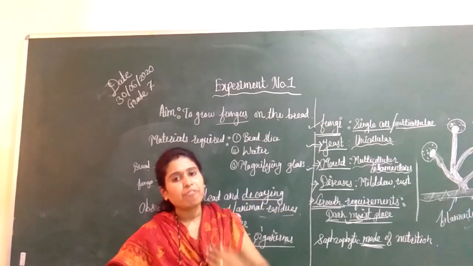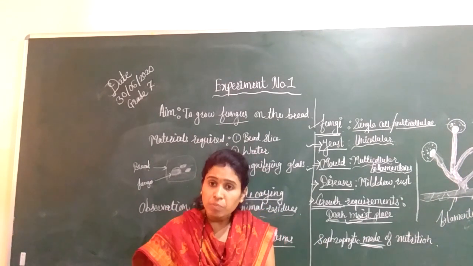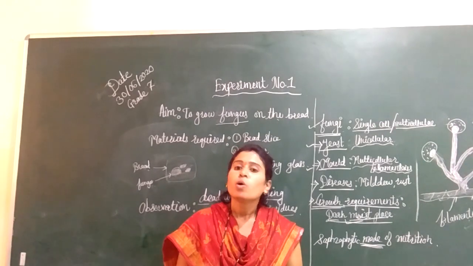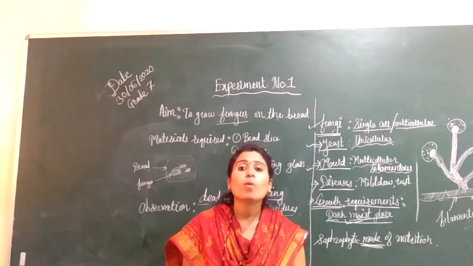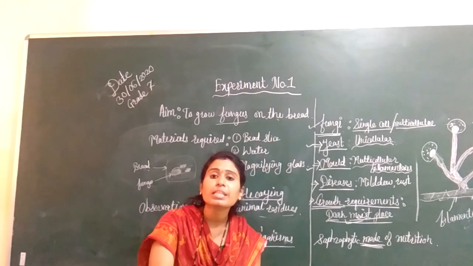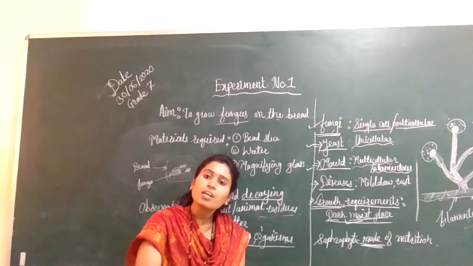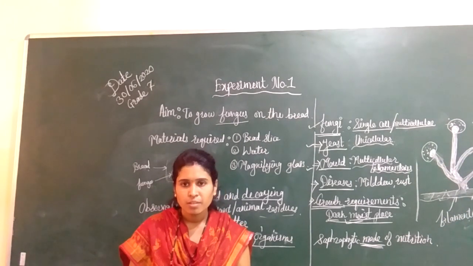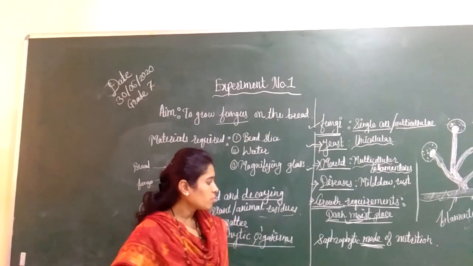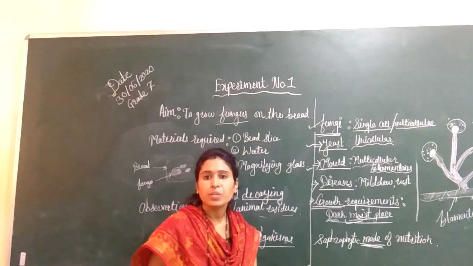Whenever fungi grow on dead, decaying matter, they grow on it because they require the nutrition present on it, and they suck that matter and nourish themselves. So how can it take those nutrients?